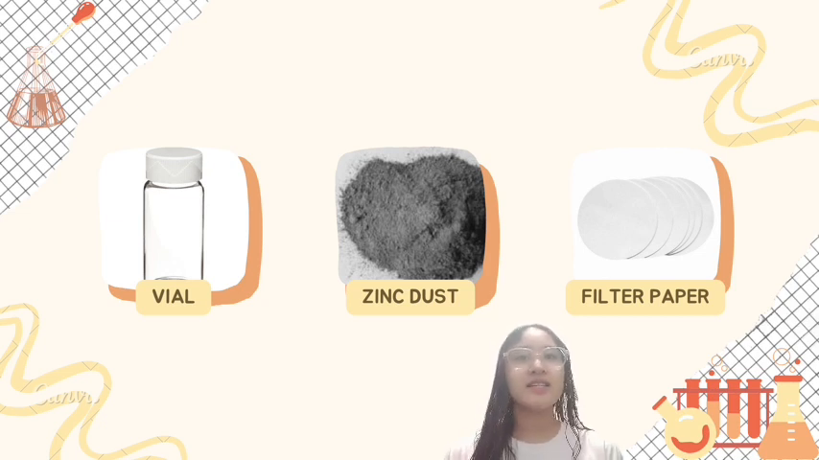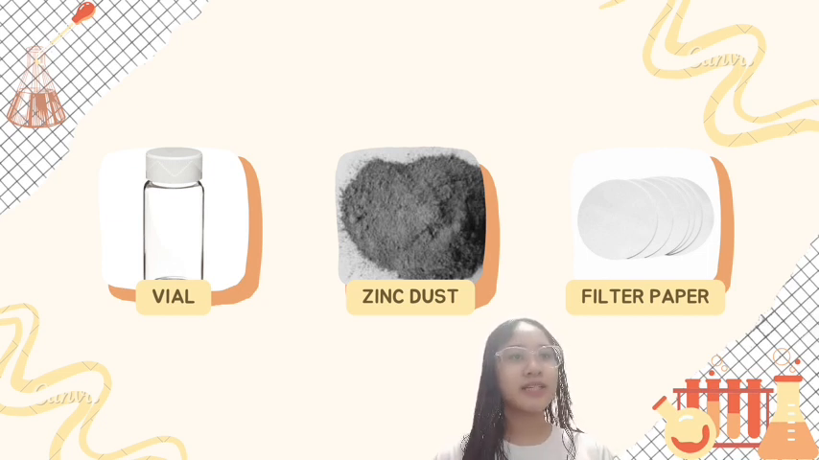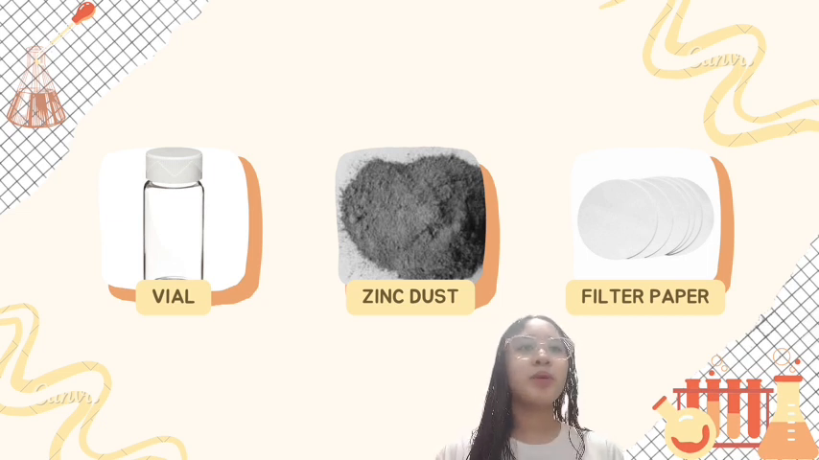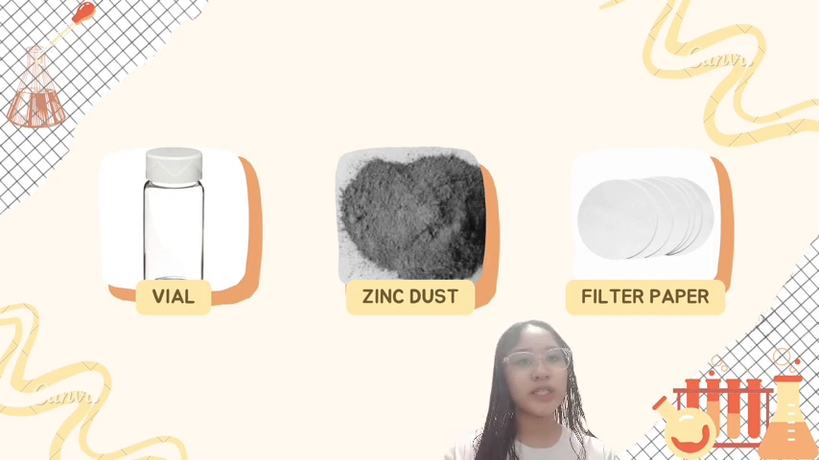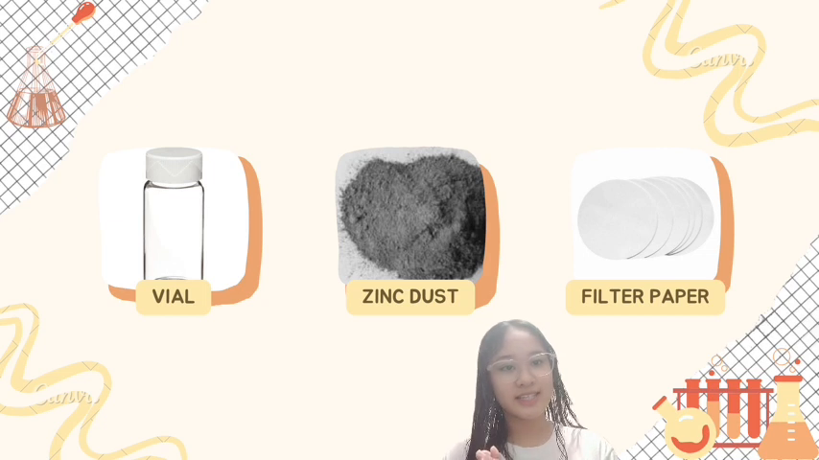Zinc dust. Zinc dust is a zinc material in the form of a powder. Zinc is an important element with an atomic number of 30 and is found in group 12 of the periodic table. It is an important sacrificial element that helps prevent corrosion by sacrificing itself. Zinc dust may also be known as zinc powder. And lastly, filter paper. Filter paper is a semi-permeable paper barrier placed perpendicular to a liquid or airflow. It is used to separate fine solid particles from liquid or gases.